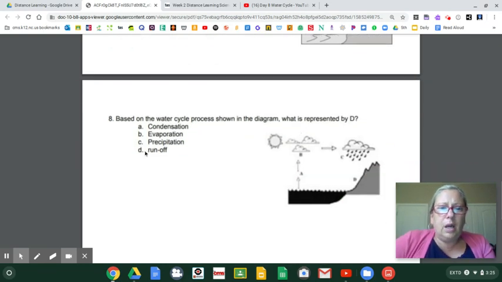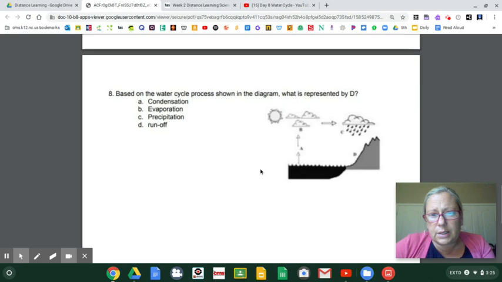All right, number 8. Based on the water cycle process shown in the diagram, what is represented by D? I think C would be precipitation. A would be evaporation. B would be cool condensation cloud. So even though you can't really tell that much, maybe that black stuff is showing you the water running off. So it's not condensation, because that's B. It's not A, evaporation, because evaporation is right here at A, and precipitation is the raindrops. So you know what it has to be. You got this. All right.